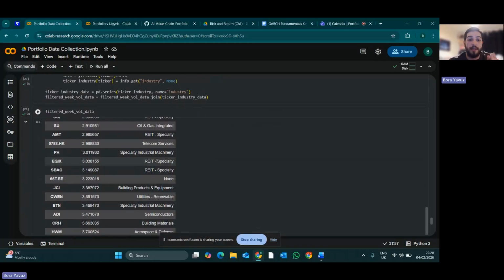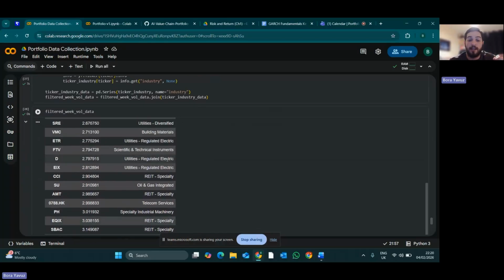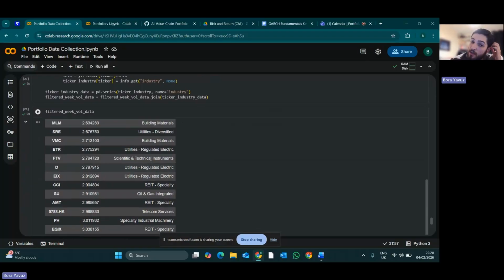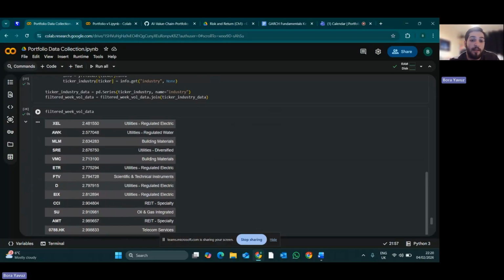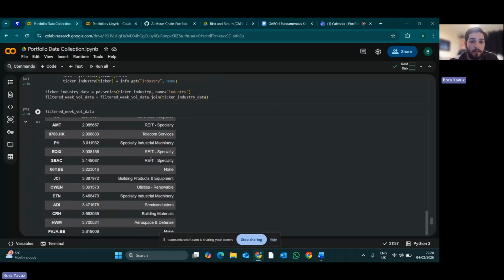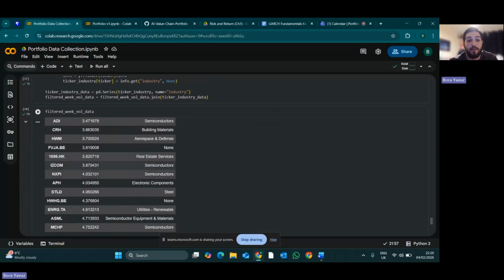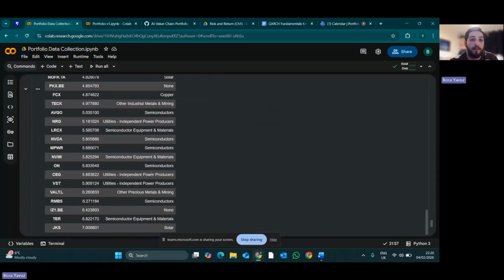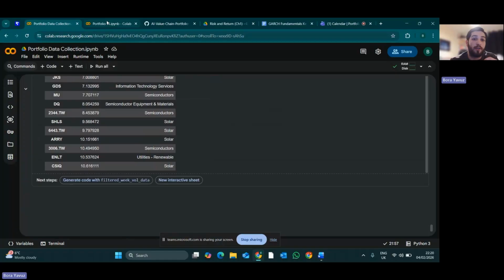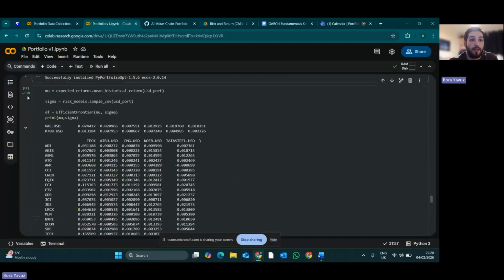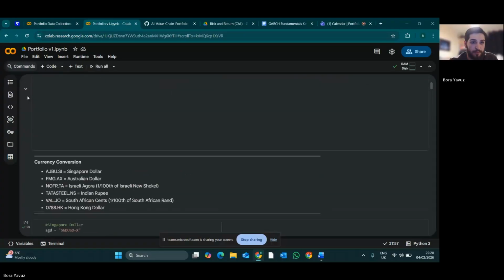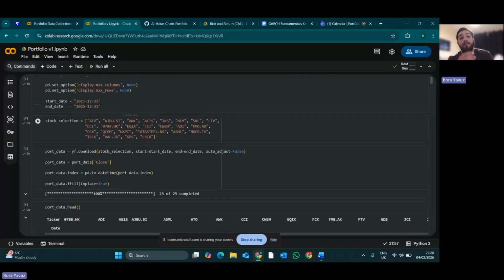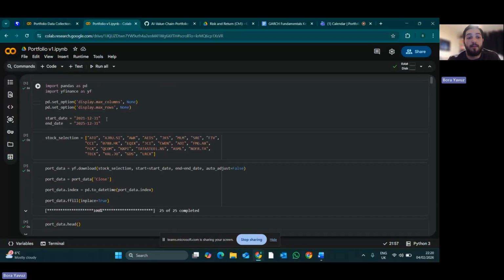For example, these REIT ones would be data center, and a utility, regulated electric utilities, would appear in the electricity or utilities sector. And for example, there were a few semiconductors here as well, for example, Qualcomm, that were included in the final portfolio as well. So then I moved on to creating the portfolio, which began with importing the same starting libraries and settings, and creating a Python list of the 25 stocks that have a balanced industry selection as well.